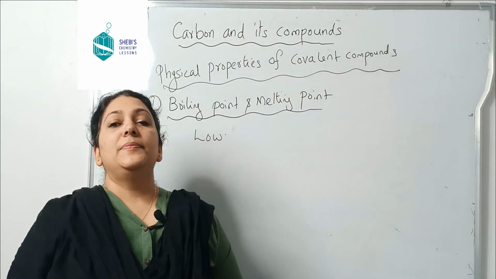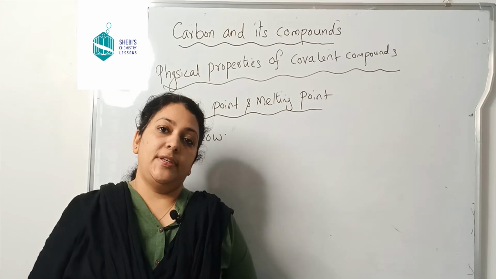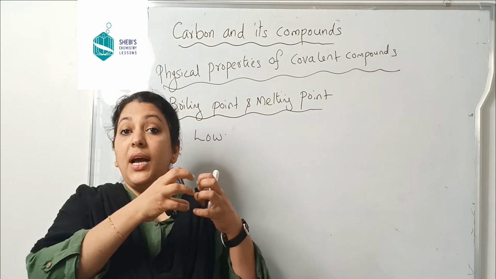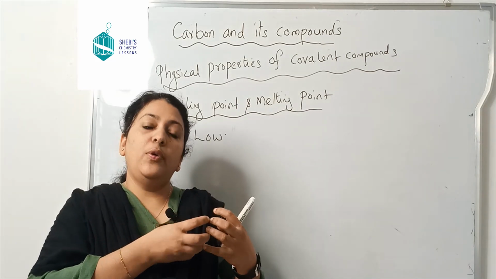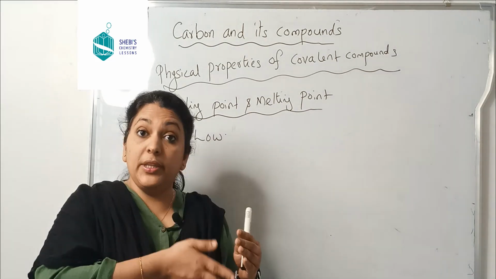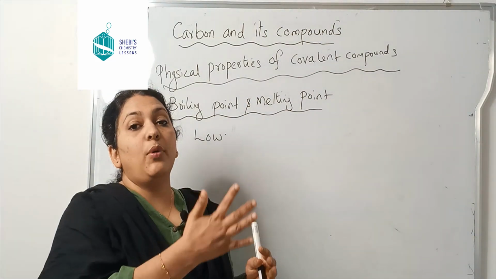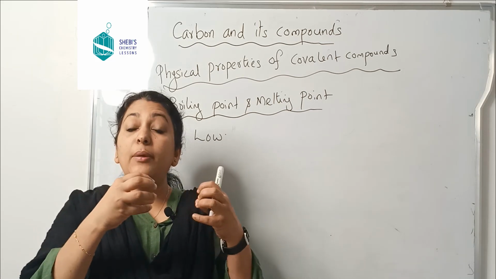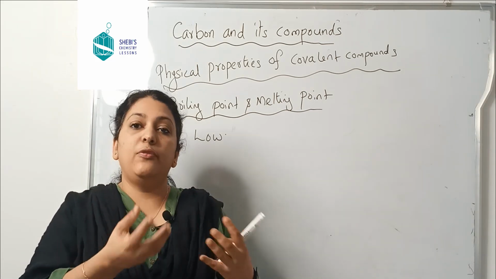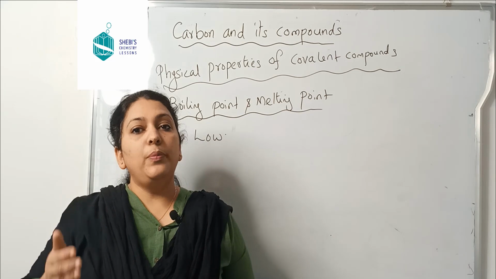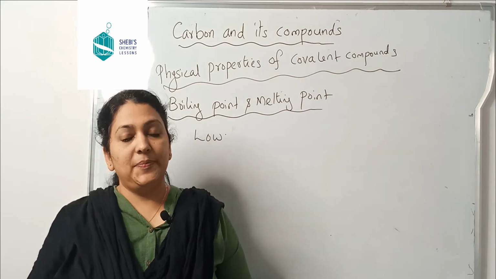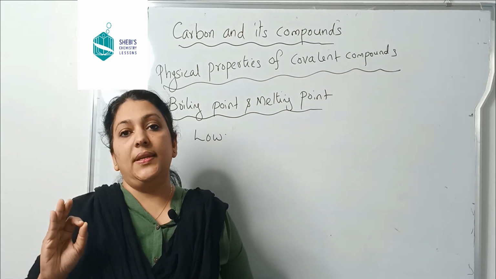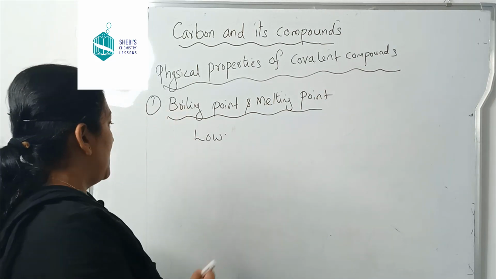Now maybe you are thinking that in ionic compounds the force of attraction between the ions is very strong, therefore a high amount of energy is required to break the bond. That is why it has a high boiling point and melting point. Therefore, in covalent bonding, the bonding between the atoms is weak, therefore low energy is required to break the bond. Isn't it? But actually it is not like that. The real reason is, okay, let me explain.